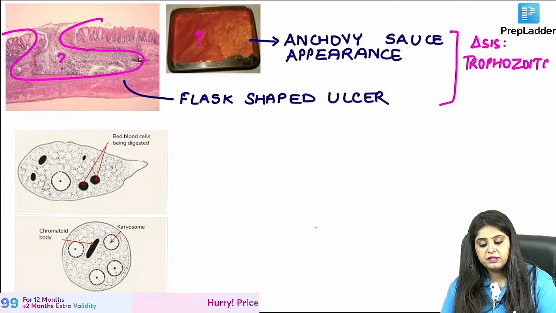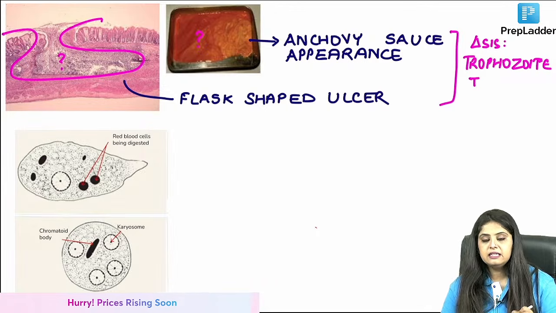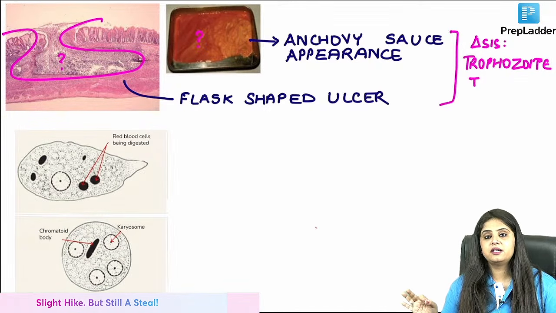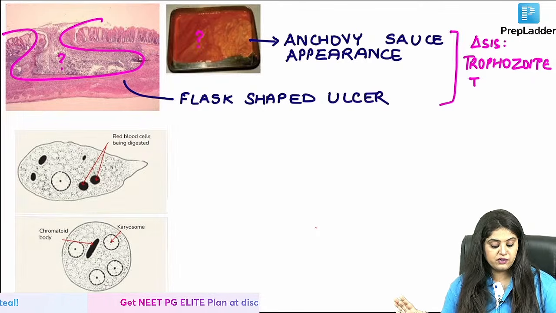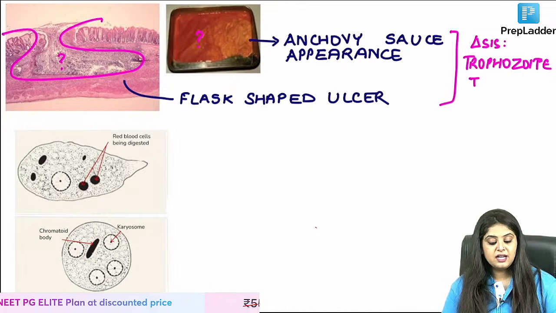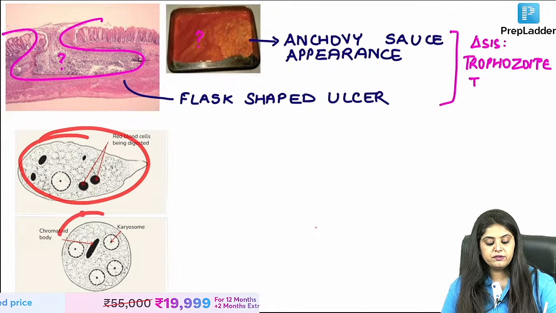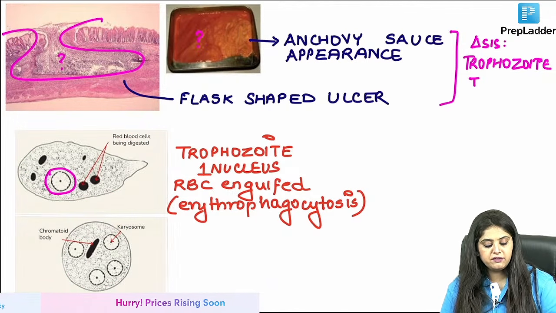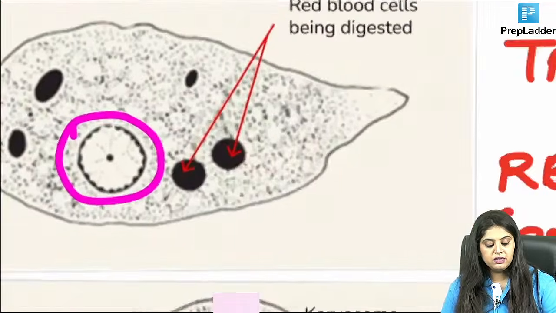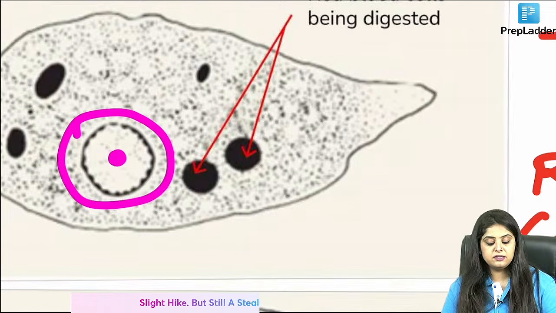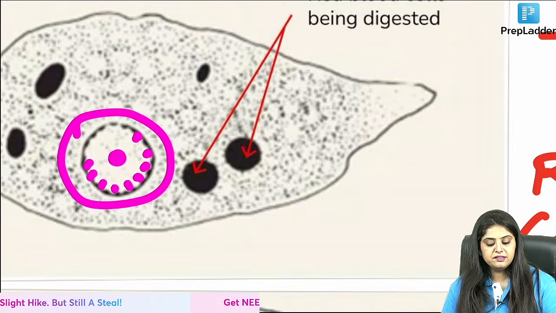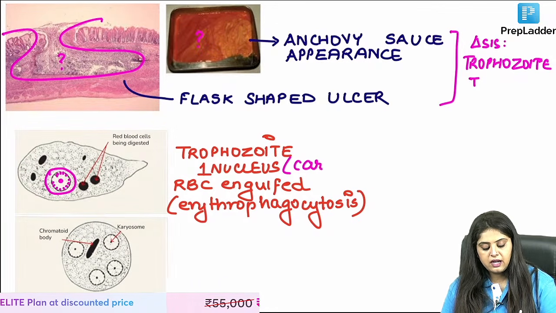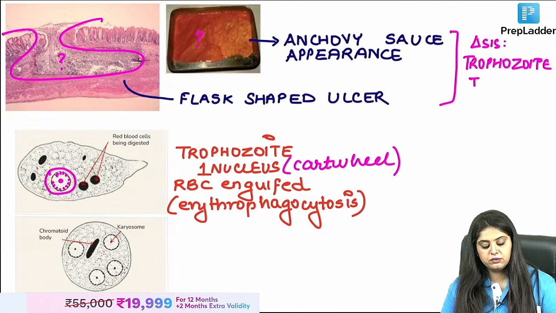So now, to save our time, wherever I write T, that is trophozoite, and wherever I write C, that is cyst, because if I keep writing these 100 times, then our session will go until 5 o'clock. So T for trophozoite, C for cyst. Now we look at the trophozoite versus cyst of Entamoeba histolytica. When I look at these, I notice the trophozoite has how many nuclei? Of course, it has one nucleus, but that nucleus has a dot in the center and some dots on the side. Has it started looking like a cartwheel appearance? Has it started looking like a cartwheel nucleus? They rarely ask you this question.